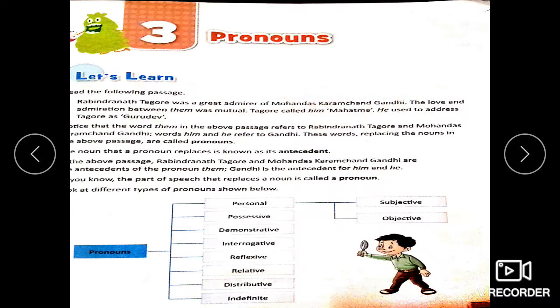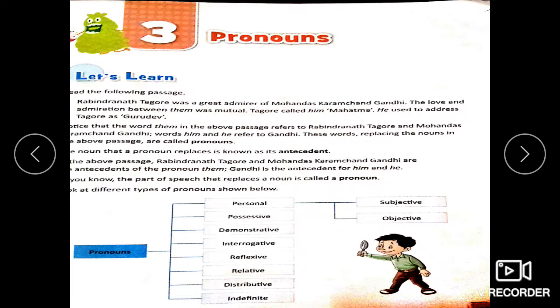Him stands for Mahatma Gandhi, and he also stands for Mahatma Gandhi. Therefore, we get to know that a noun that a pronoun replaces is known as its antecedent.